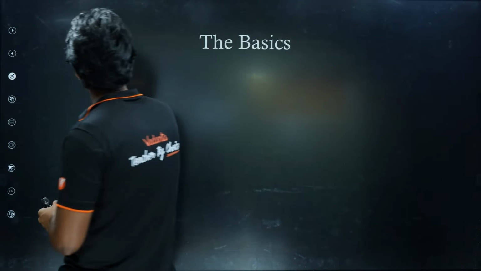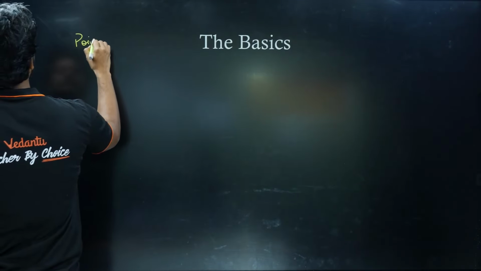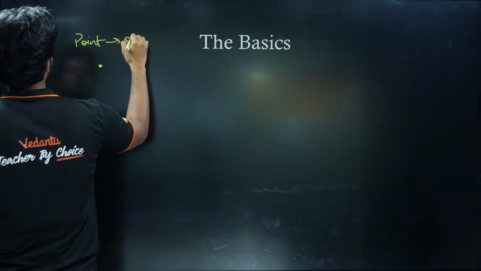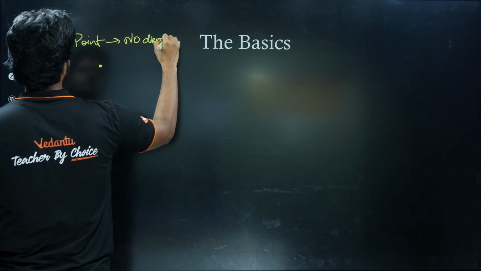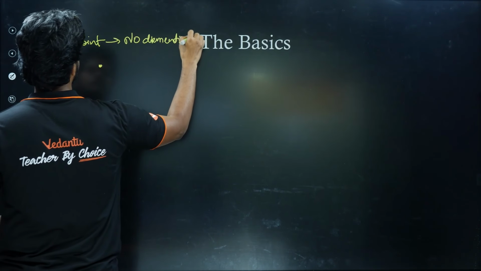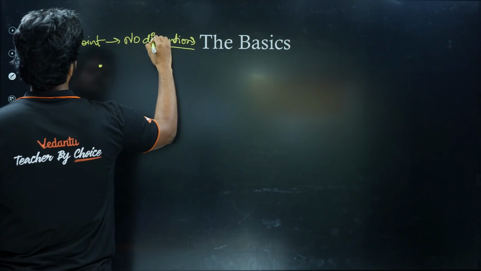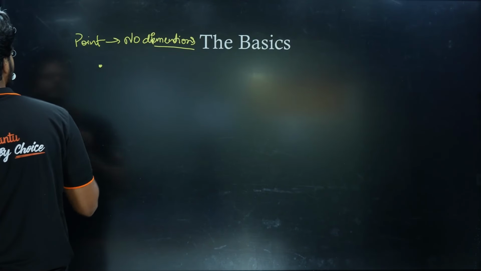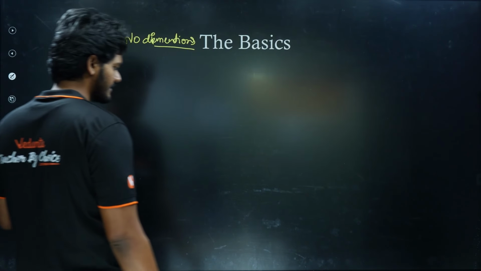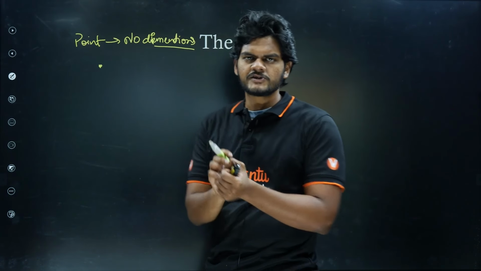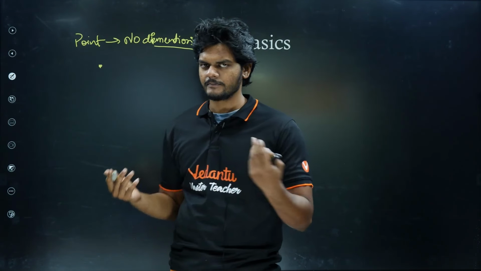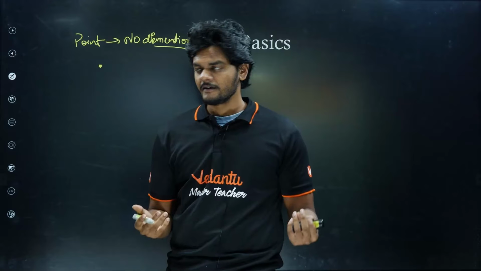A point has no dimensions. No dimensions, meaning it has no measurable thing. So a point is not measurable, technically speaking.